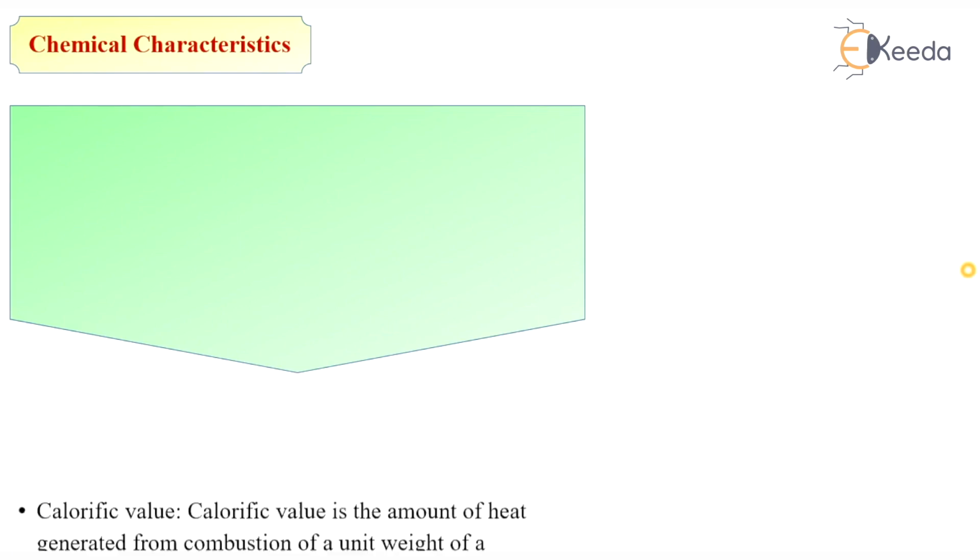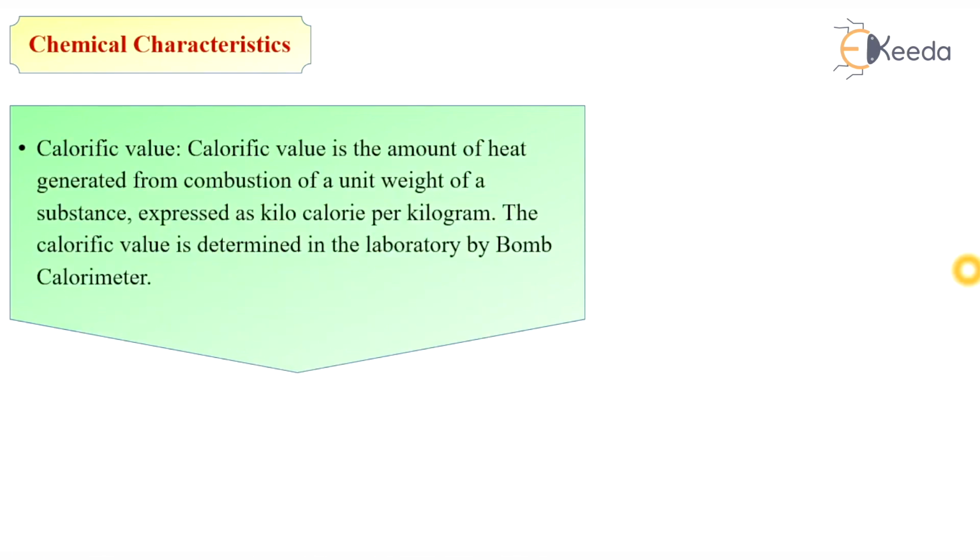So next are chemical characteristics. First is calorific value. What is calorific value? The calorific value is the amount of heat generated from combustion of a unit weight of a substance, expressed as kilocalories per kilogram. The calorific value is determined in the laboratory by a bomb calorimeter.